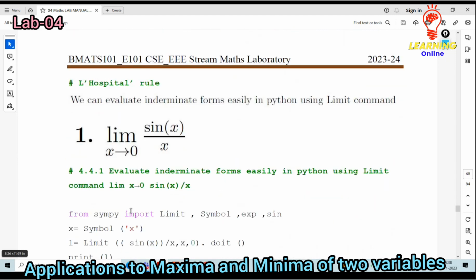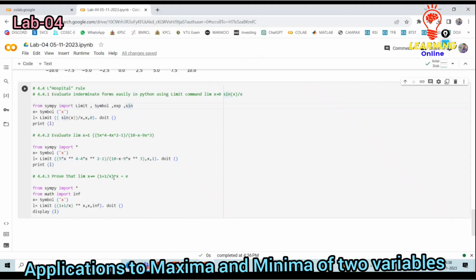Here, this is the first expression. I have taken all of them, but not all are required. What I will do is use hash, because I need to explain that particular expression.